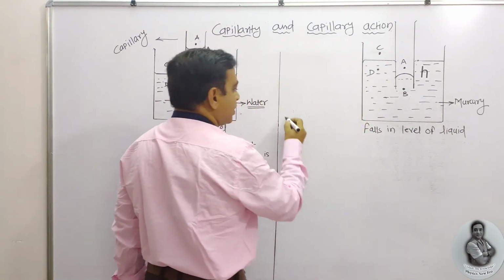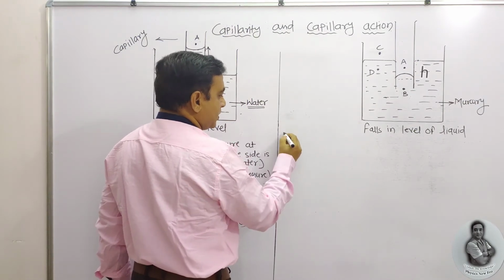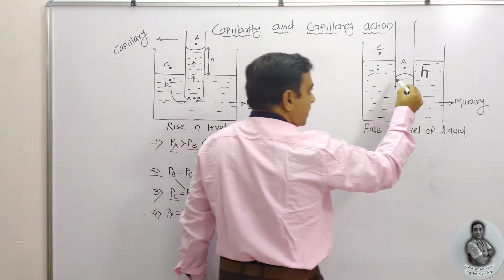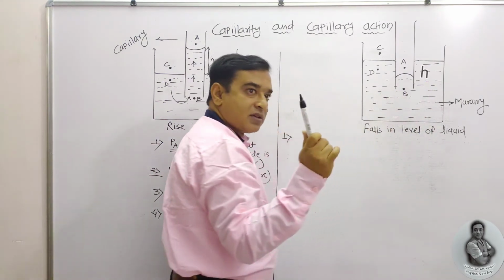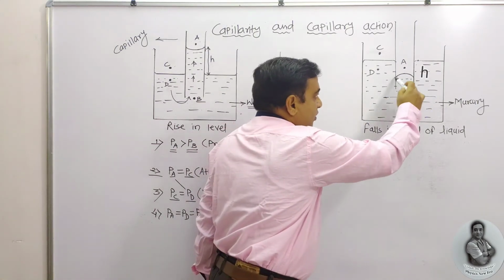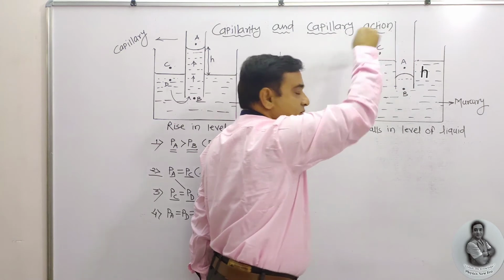So one by one we are going to know. The first sentence is very important. Already I told you that pressure at the concave side, see, this one is the concave, from the above it is convex.